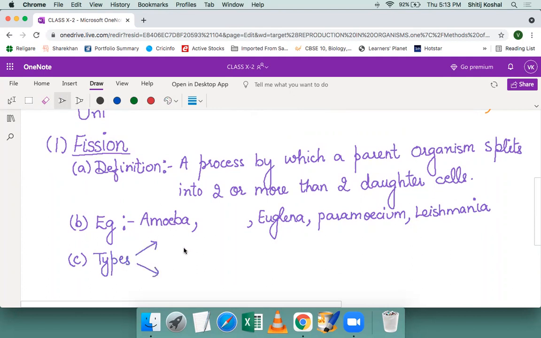According to the number of organisms produced, we divide fission into two main categories. One is binary, another one is multiple fission. So in binary, as the name indicates, two daughter cells are produced.